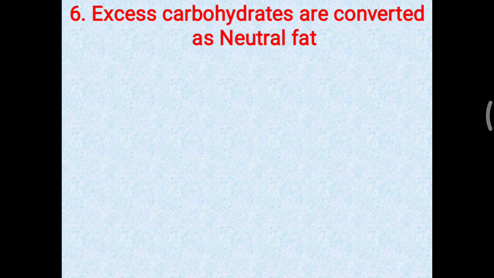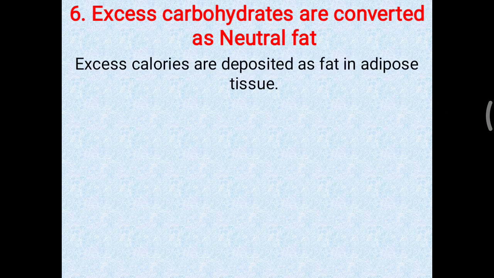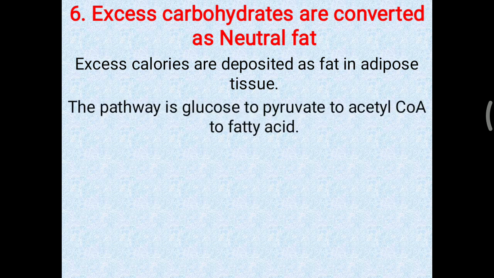Further, excess carbohydrates are converted to neutral fat. So excess calories are deposited as fat in adipose tissue. Simple. Anyone taking excessive calories, whether in carbohydrate or lipid form, if there is excessive carbohydrate, then what happens? The pathway is: carbohydrate is converted to glucose, then glucose to pyruvate. Now if there is excessive pyruvate, it is converted to acetyl CoA. Now if energy is not needed, then the cell will not metabolize acetyl CoA in the TCA cycle, but it will lead to deposition in the form of fatty acid, and this fatty acid is further converted to triacylglycerol and deposited in adipose tissue.